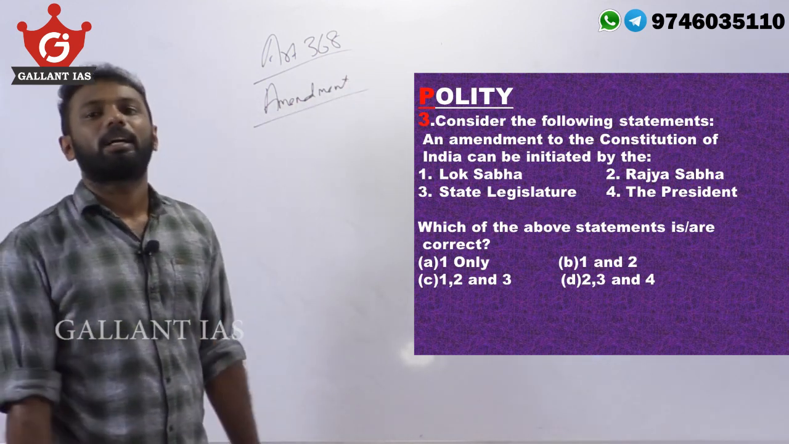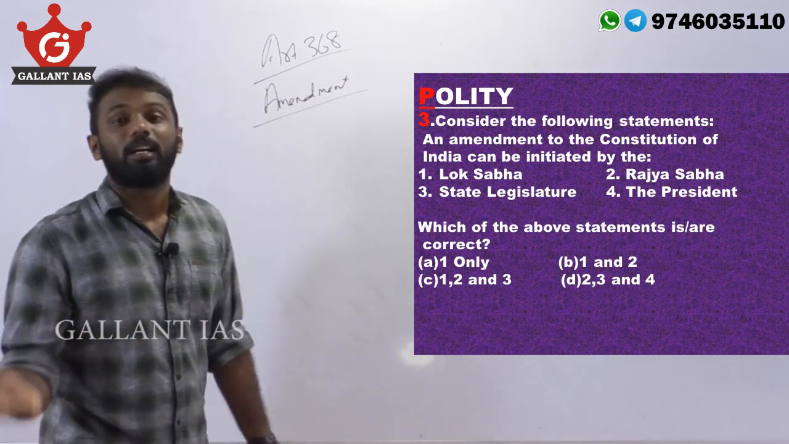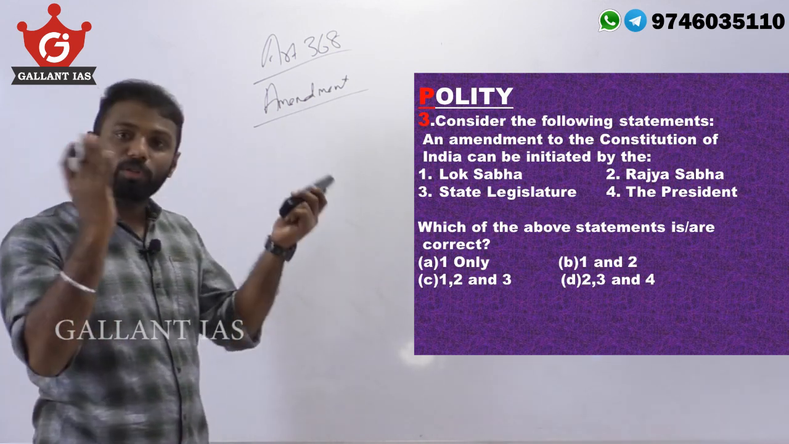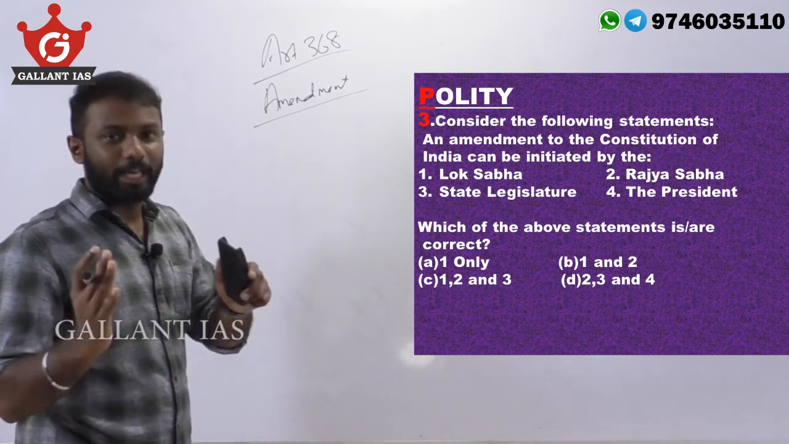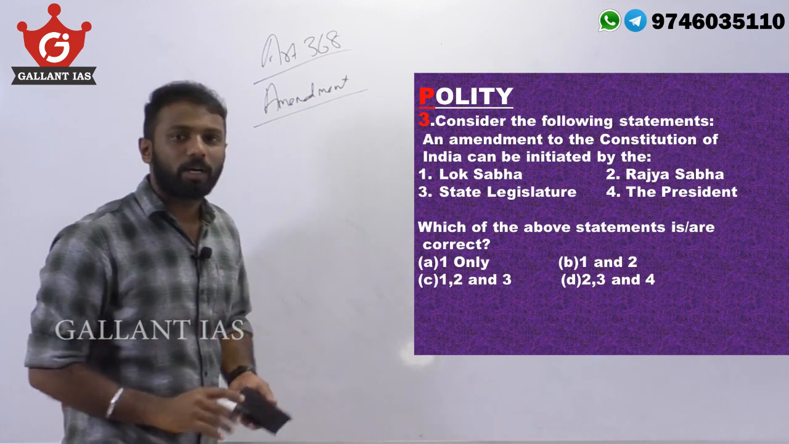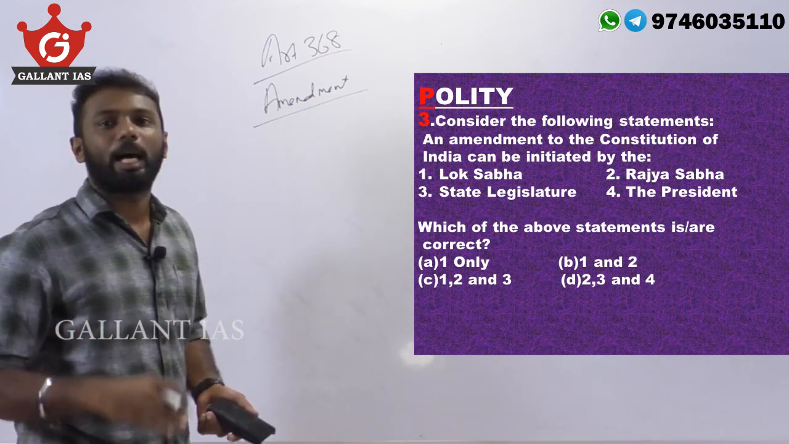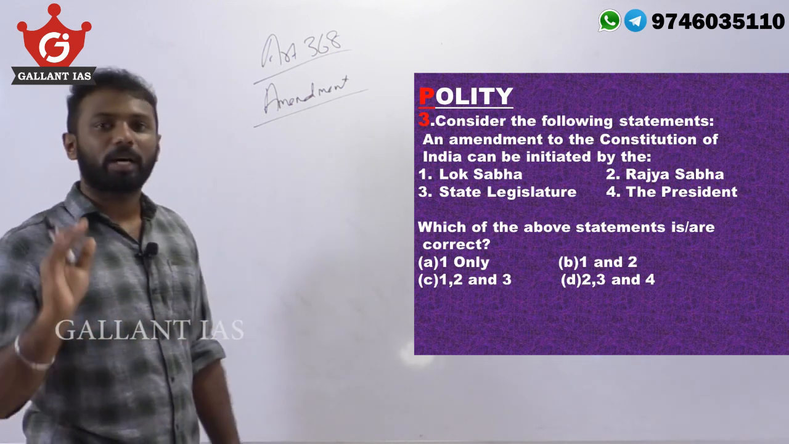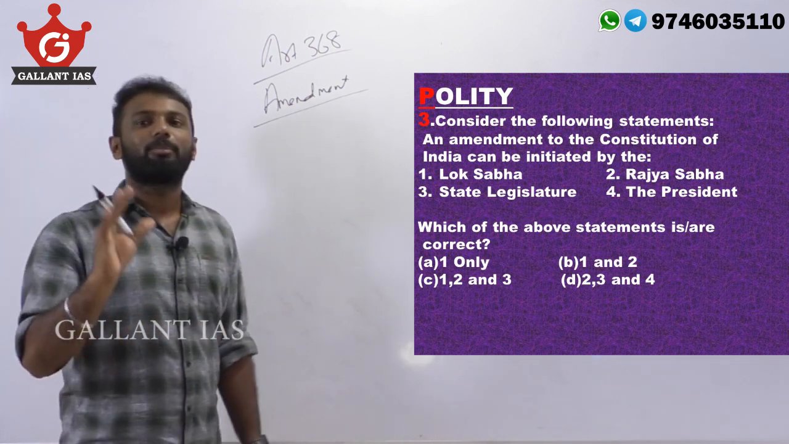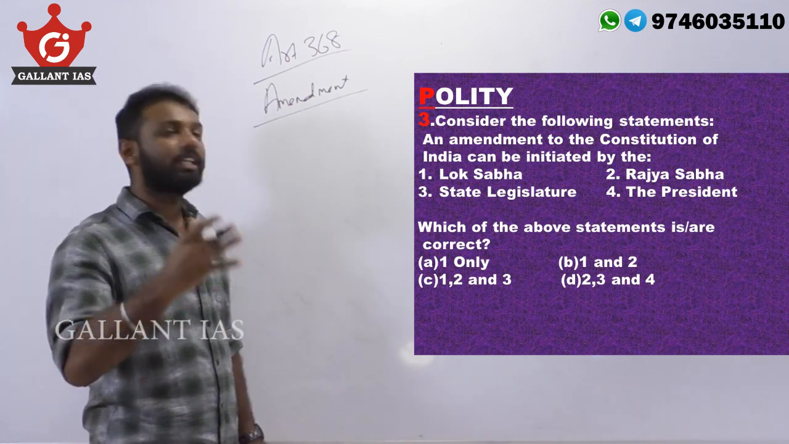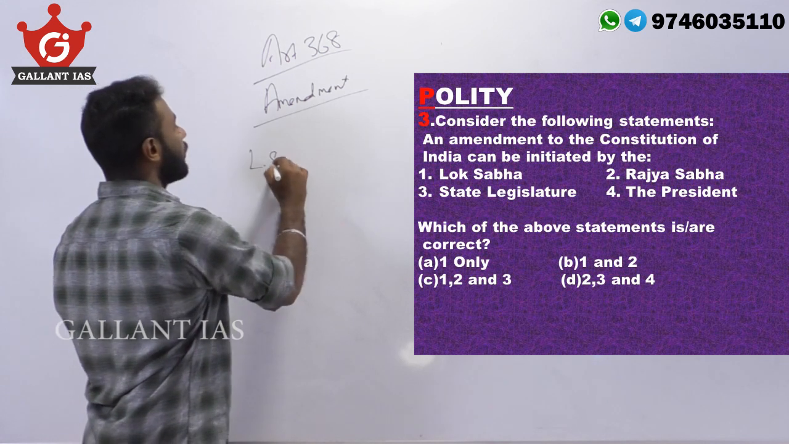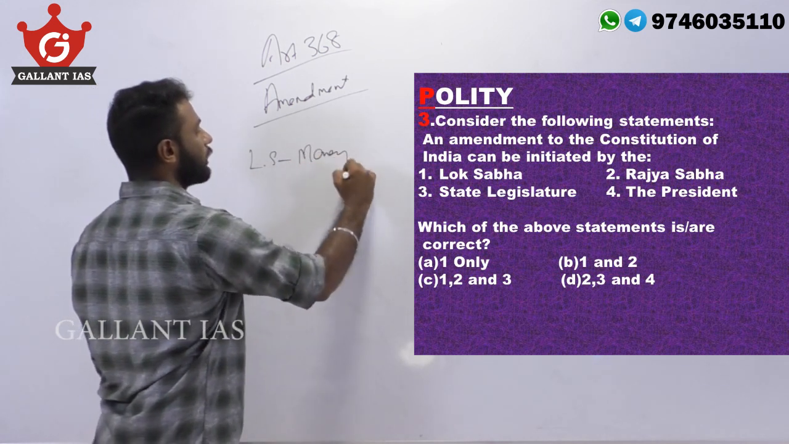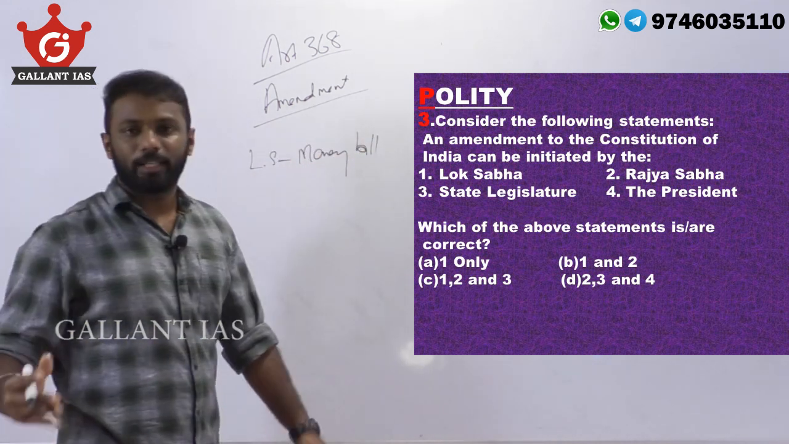Only the Parliament has the power to initiate the amendment procedure. That is both Lok Sabha and Rajya Sabha. I repeat, both Lok Sabha and Rajya Sabha can initiate the amendment procedure. Because in the parliamentary procedures, certain bills can be introduced only in Lok Sabha. For example, money bill. Money bill can be introduced only in the Lok Sabha.